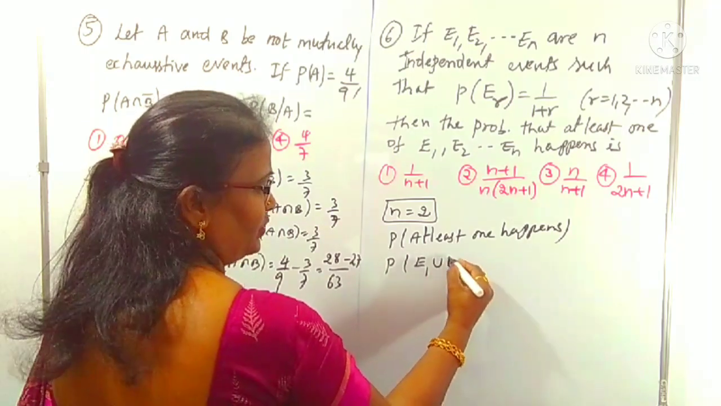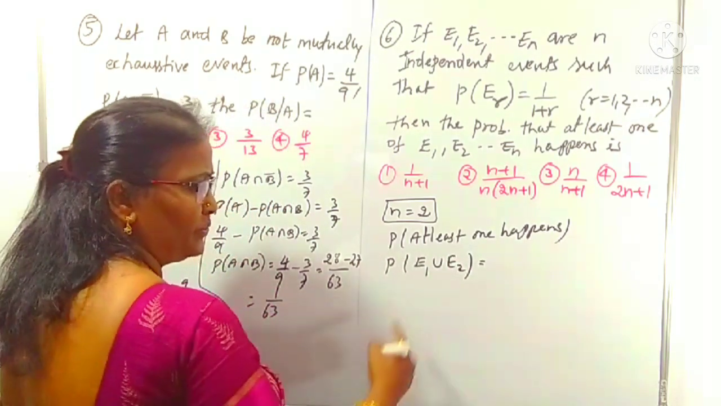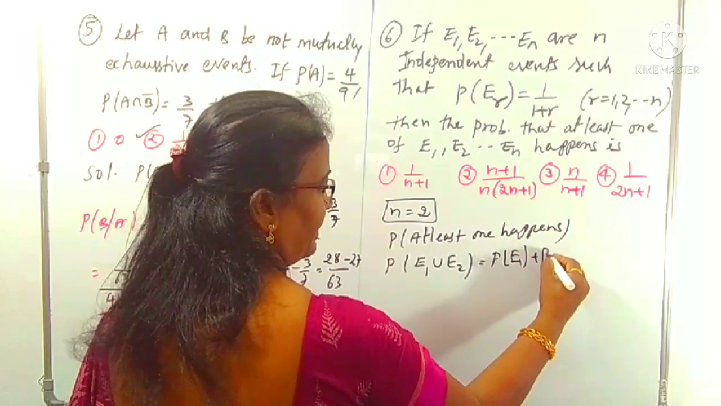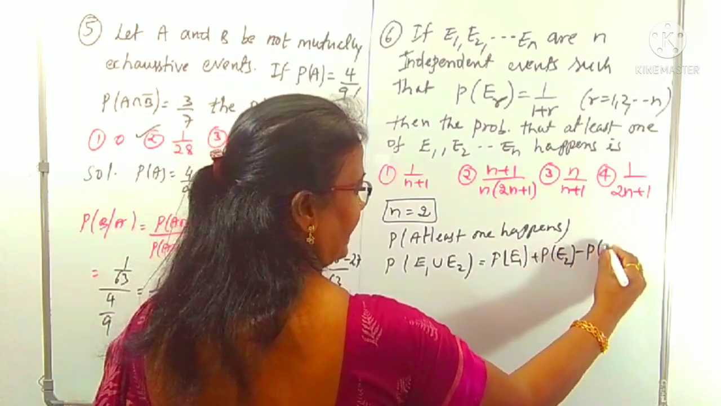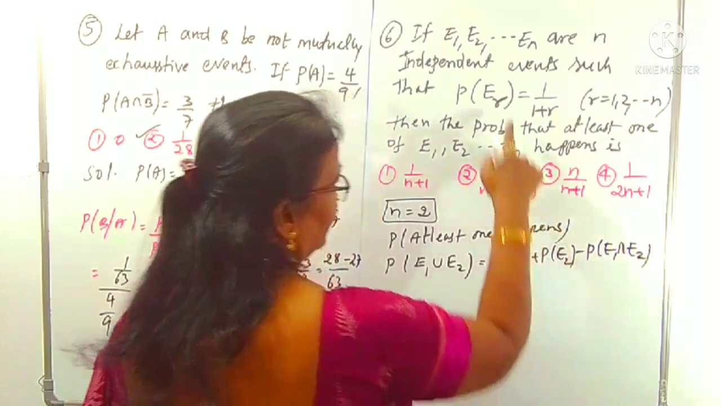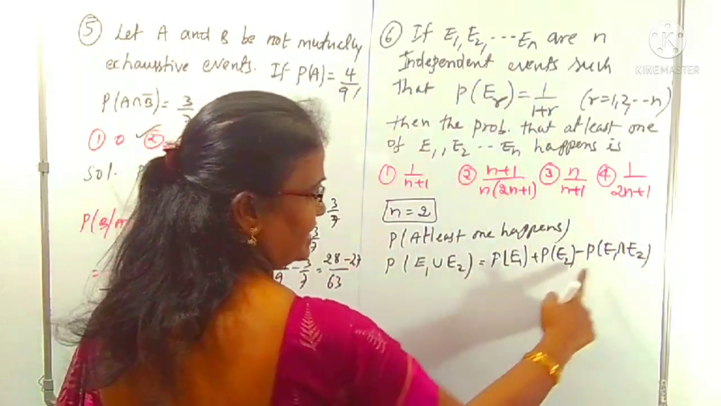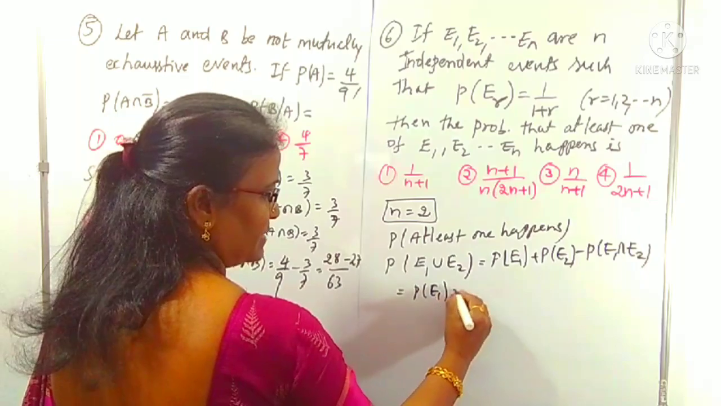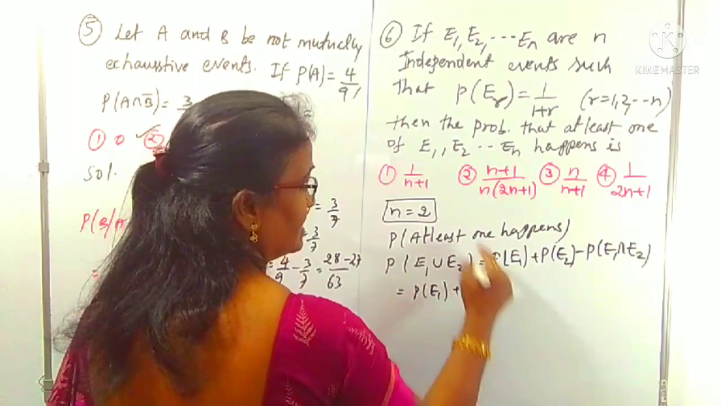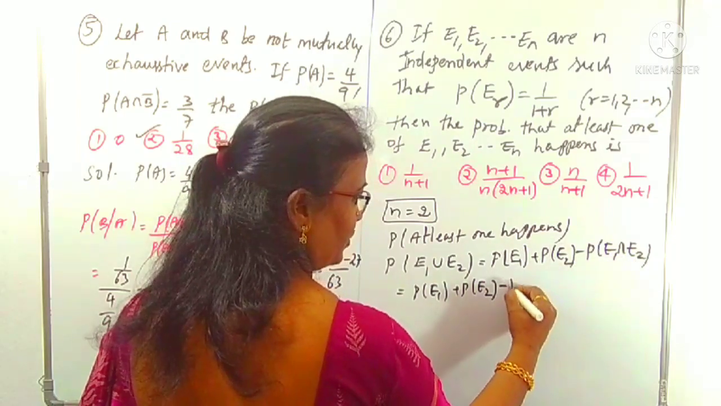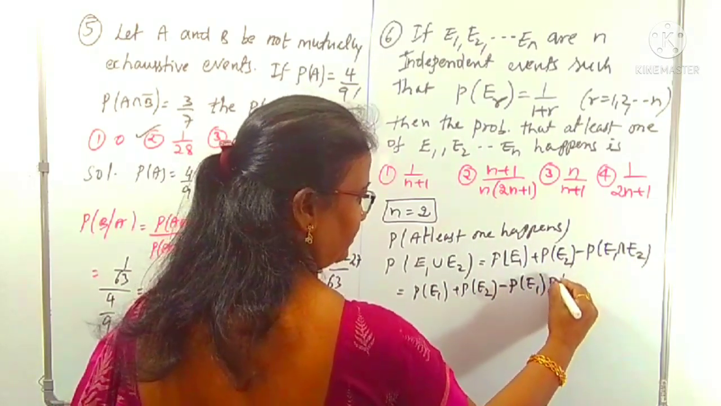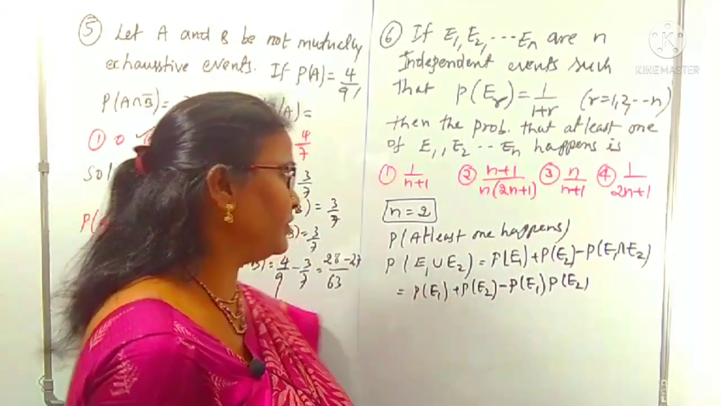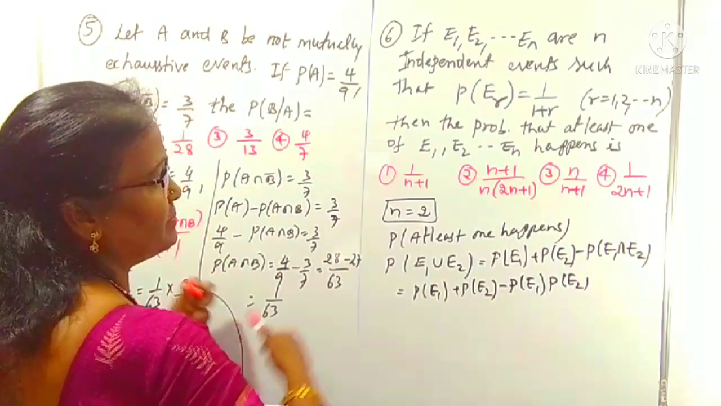Only 2 events are enough. At least means union. We can now concentrate on P of E1 union E2, which we can write as P of E1 plus P of E2 minus P of E1 intersection E2. Since all these events are independent, this intersection becomes a product. In the next step I write P of E1 plus P of E2 minus P of E1 into P of E2. Two events are taken by the assumption n equal to 2. How can you collect P of E1 and P of E2? Given clearly, P of Er.